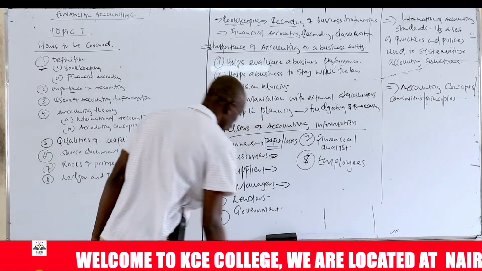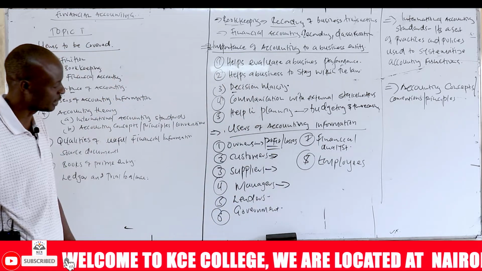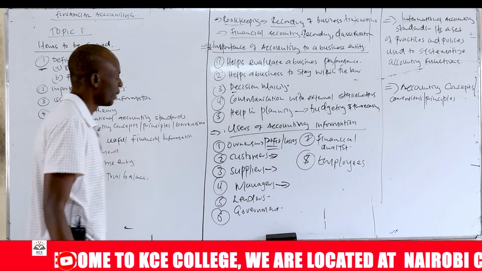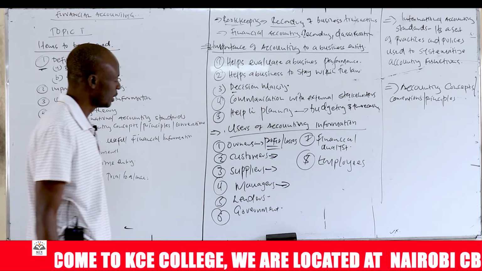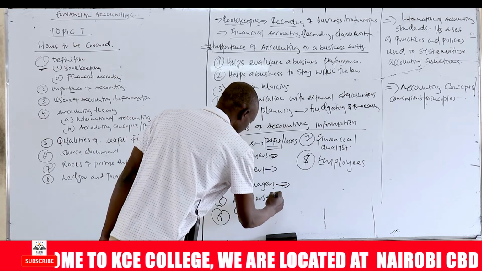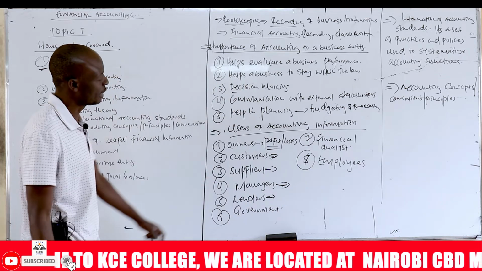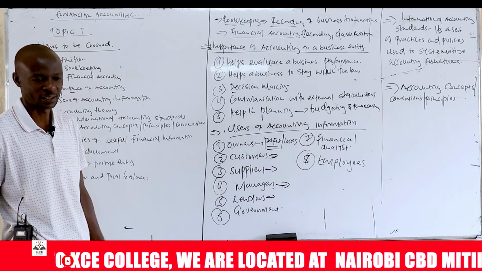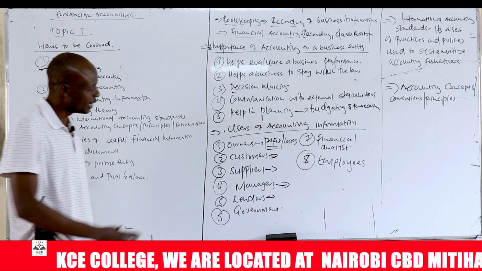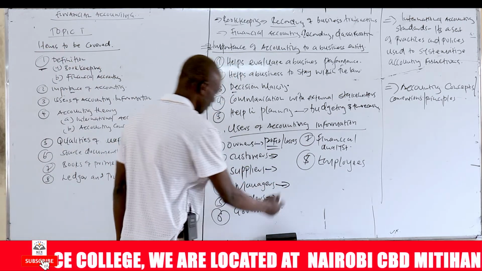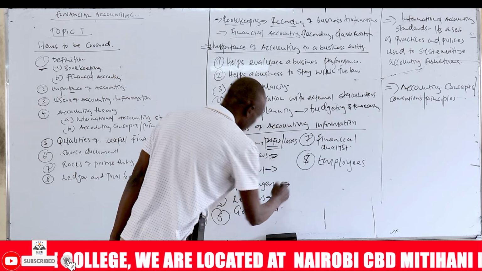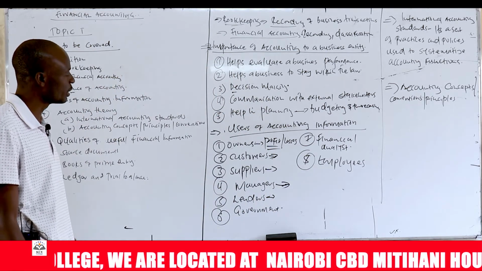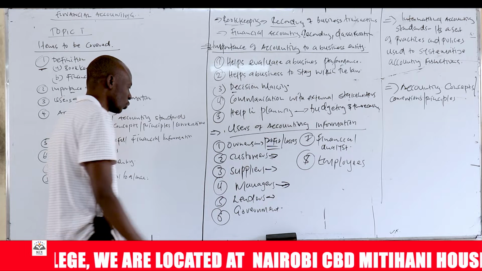And then managers are those people who run the business on a day-to-day basis. So management involves planning, coordination, decision-making, staffing, etc. So they want this accounting information for decision-making, mostly for planning. For them to be able to know whether they can enlarge the business. They are the ones who run the business, so they want this information to make decisions.